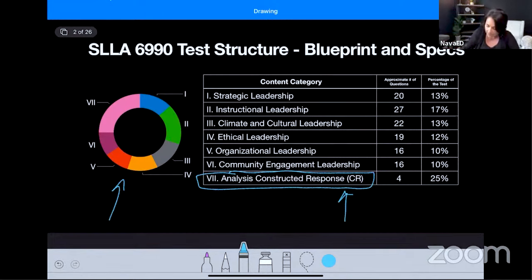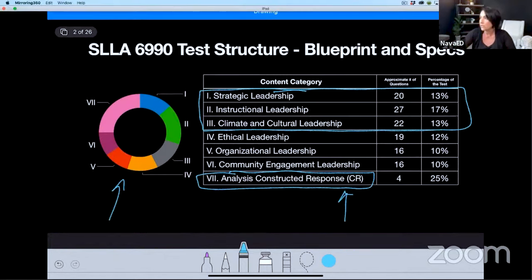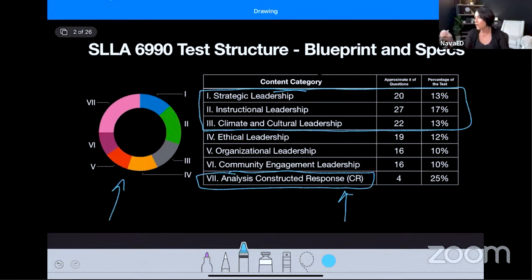Please notice that the majority of the test, about 61%, comes from these top 3 categories. So you want to be thinking about those categories a lot. Now, you still want to know the other ones, like ethical leadership, organizational leadership, and community engagement.